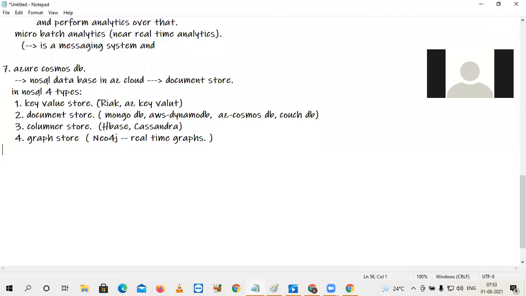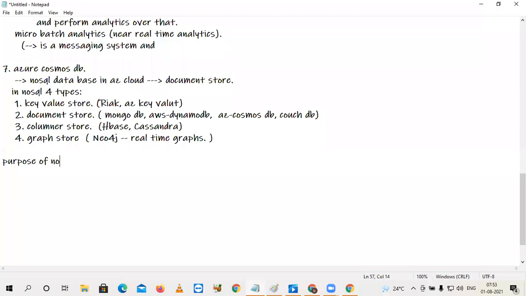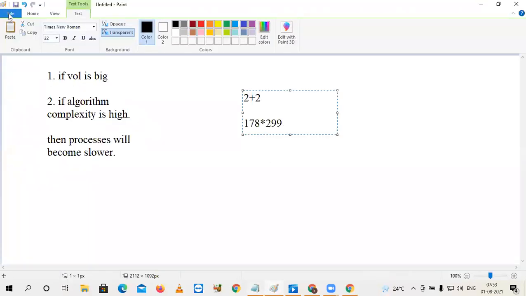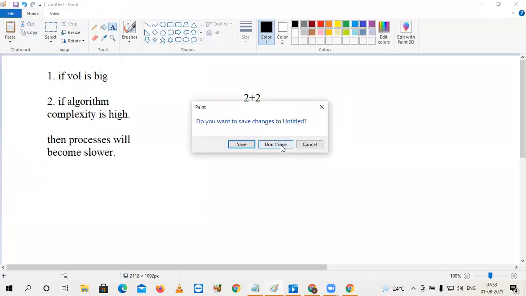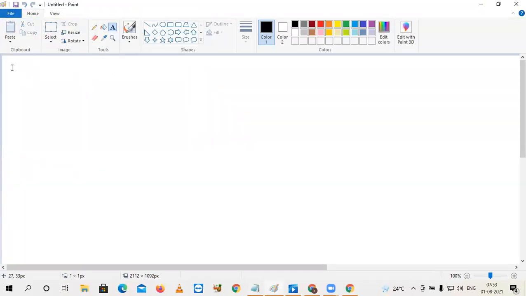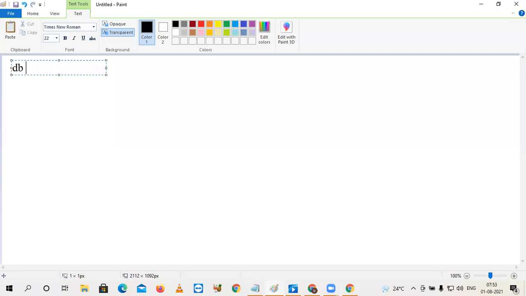So the purpose of NoSQL databases, there are generally two advantages. Let me explain this. Basically, servers are of two types. In terms of database servers, I will explain this: distributed servers and non-distributed servers. What is the difference between these two things?